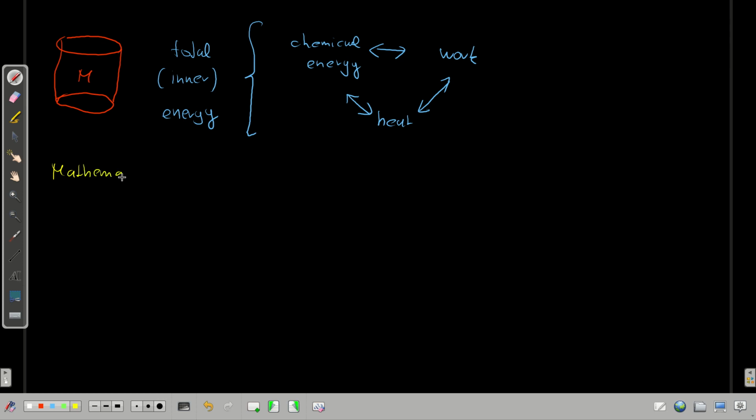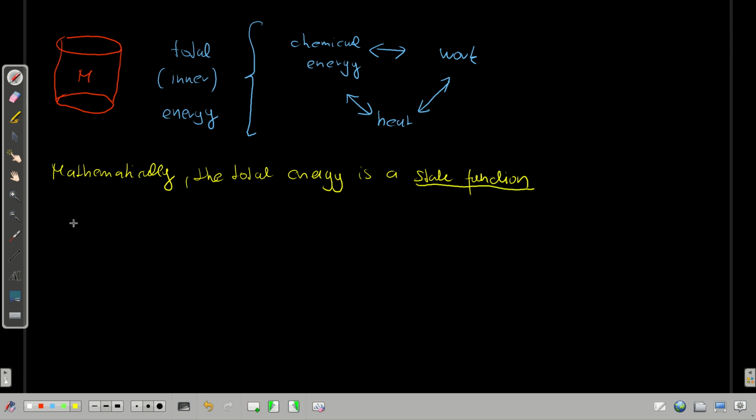So mathematically, the total energy is a state function. So what does this mean now? So let's underline this first, the state function.